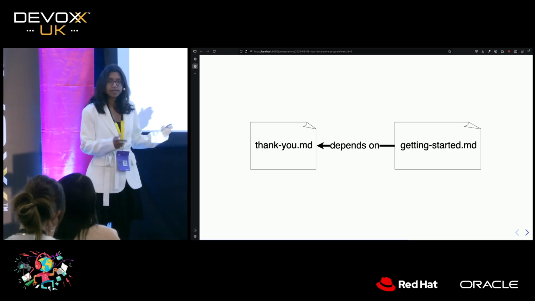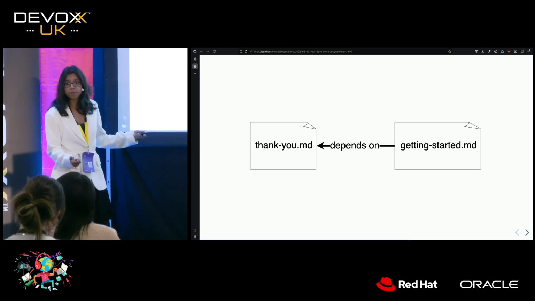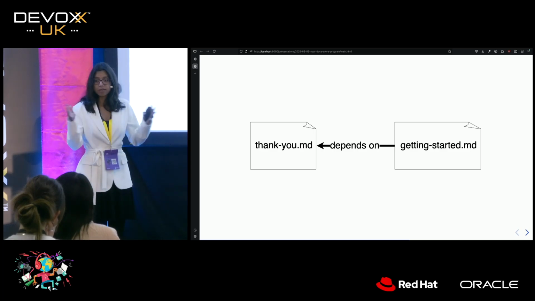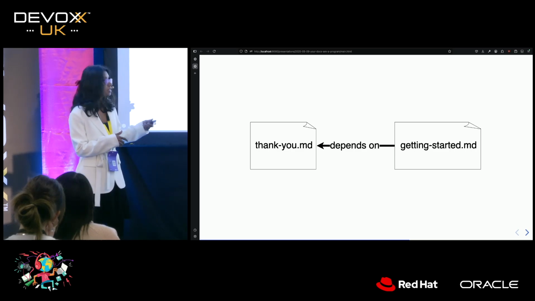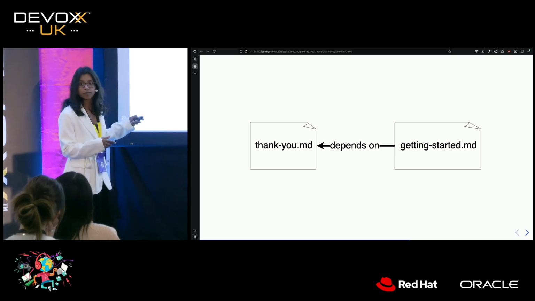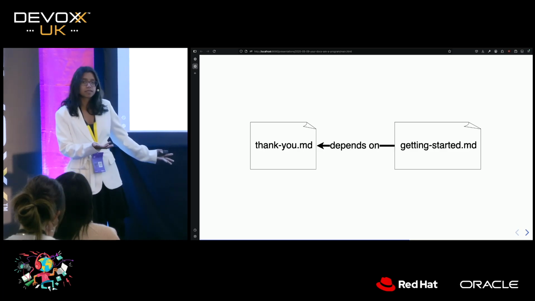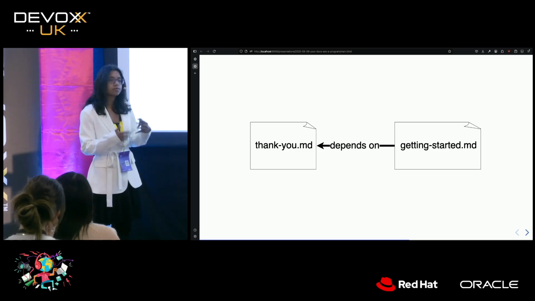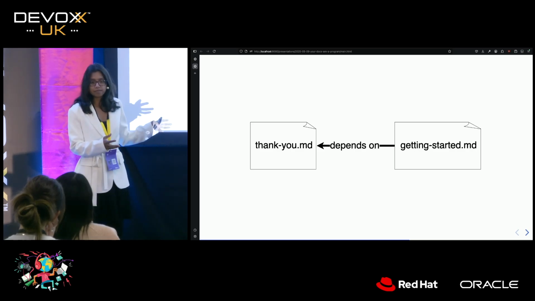We would have a getting started file, which would also be a source file, and maybe that would import some stuff from thank you. There would be this dependency going on. We would have a programming language and also an environment to run it in, such that when we actually executed getting started, we would evaluate the code within it. It would go and evaluate some code within thank you. There's lots of stuff actually that happens automatically when you code in a language like Java, which you don't really even think about, right? In terms of programming language rules and semantics, the way that they work, which you can't really get out of just Markdown.